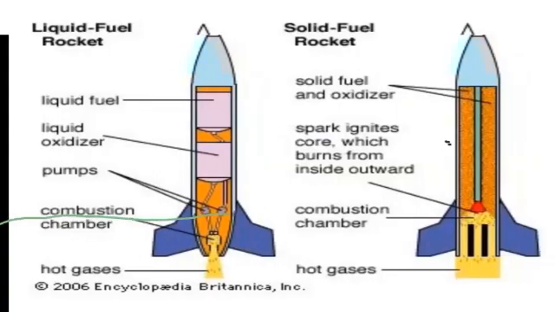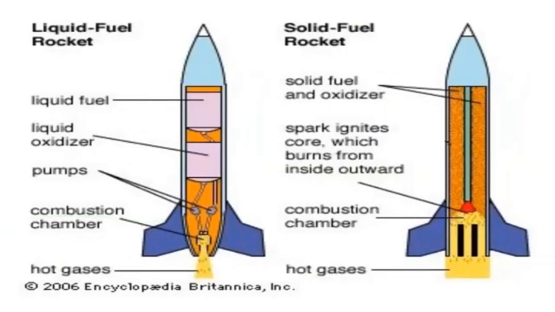Then comes rocket propulsion. I told two types of fuel you can fill in the rocket: liquid fuel and solid fuel. Solid will be carbon and potassium nitrate. One is the fuel and another is the oxidizer to burn that fuel. Same way in liquid, it is hydrogen and oxygen. Hydrogen is the fuel and oxygen is the oxidizer.